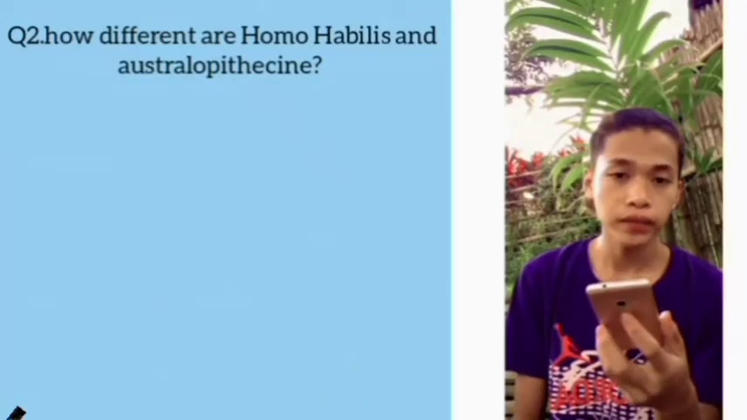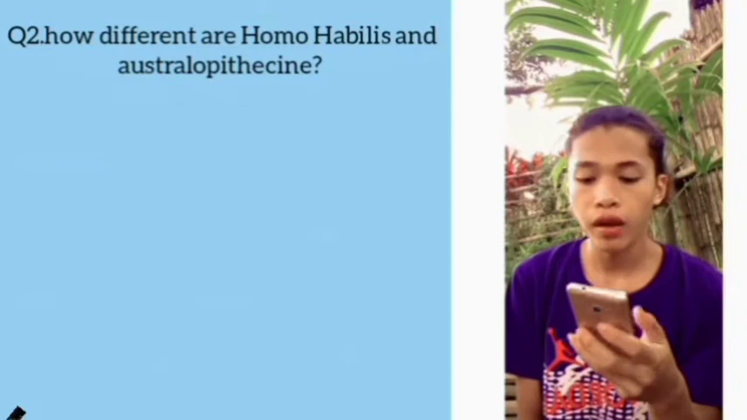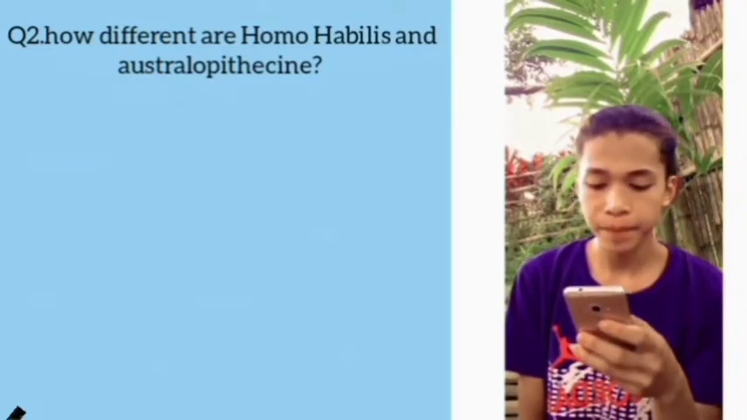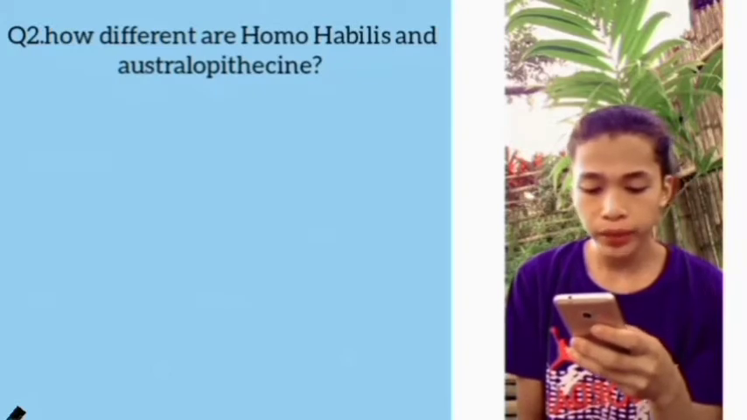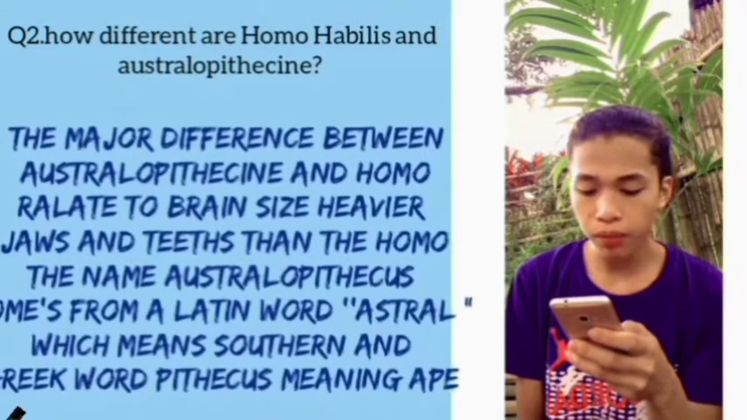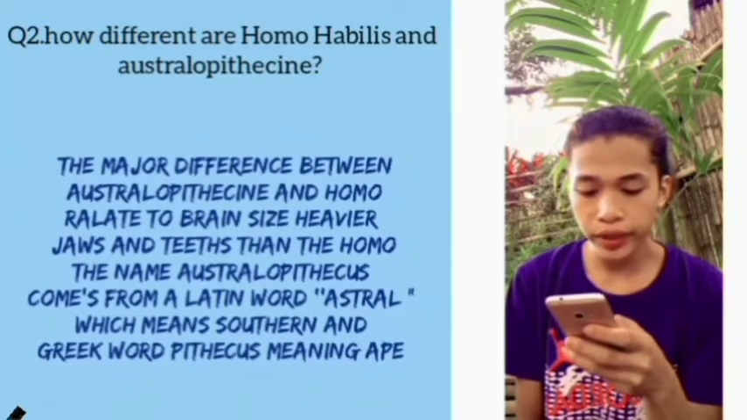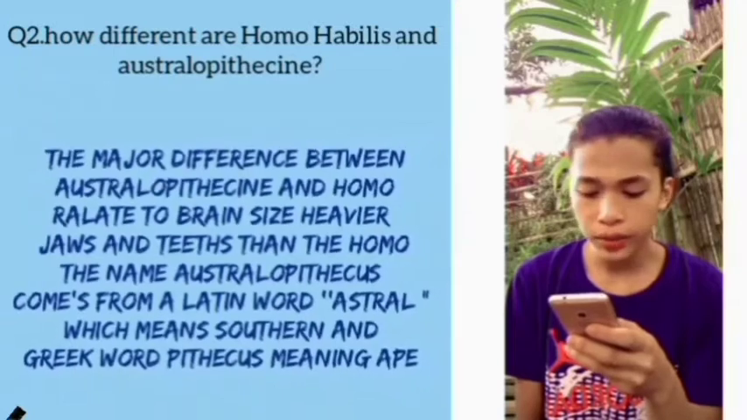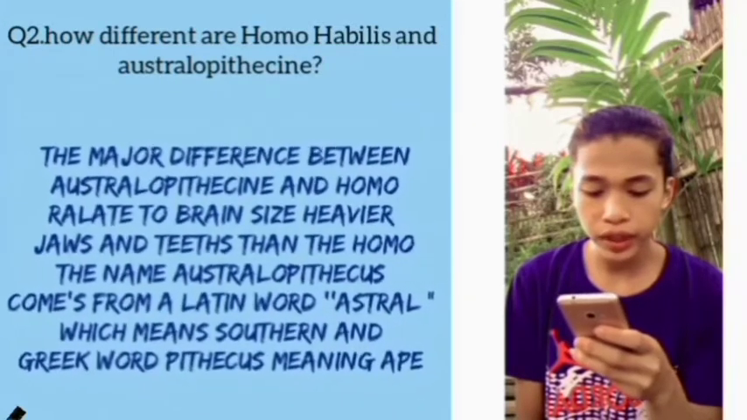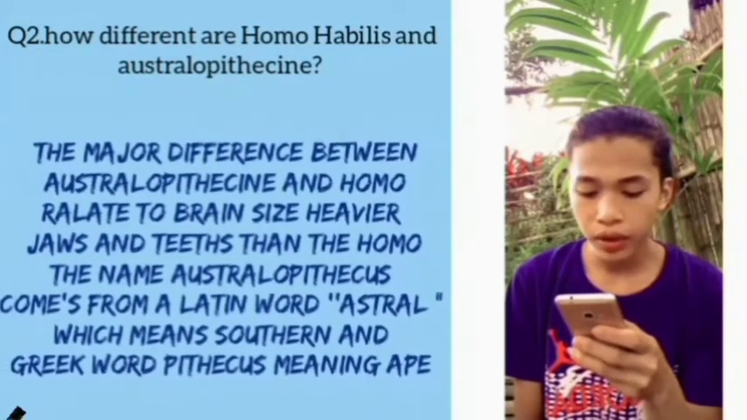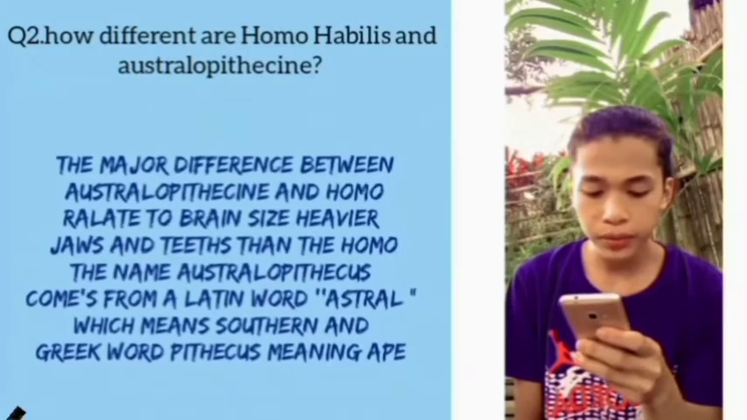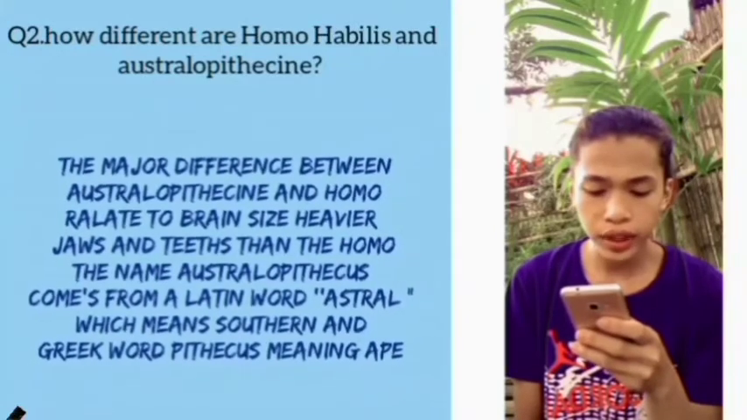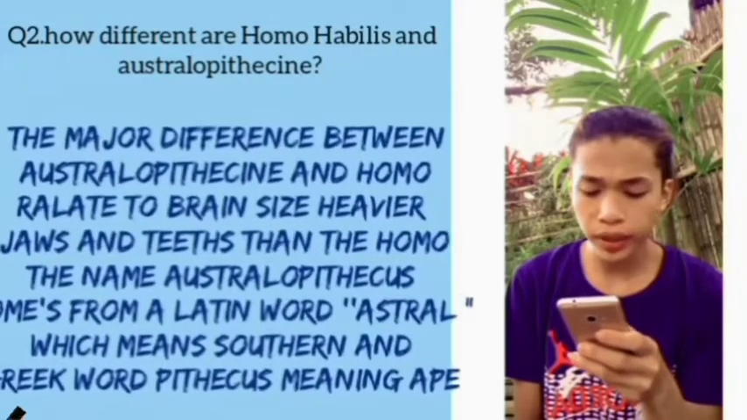Question number 2. How different are Homo habilis and Australopithecine with regards to cranial capacity, teeth, and bipedalism? The major difference between Australopithecus and Homo relates to brain size, heavier jaws, and teeth. The Australopithecus have smaller brain size, heavier jaws, and larger teeth than the Homo. The name Australopithecus comes from a Latin word austral, meaning southern, and Greek word pithekos, meaning ape.